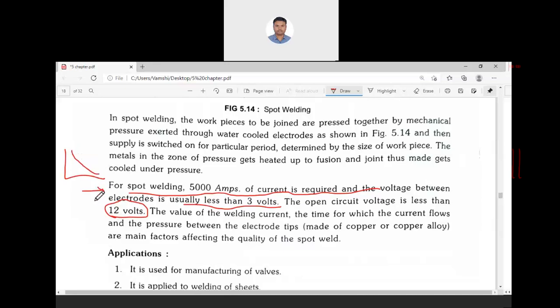As the welding current increases, voltage decreases. Voltage is here at 10 or 12 volts before the welding started. Once the arc is struck, current increases and voltage decreases. It comes to 3 volts, 2 volts, and at that voltage it is maintained.